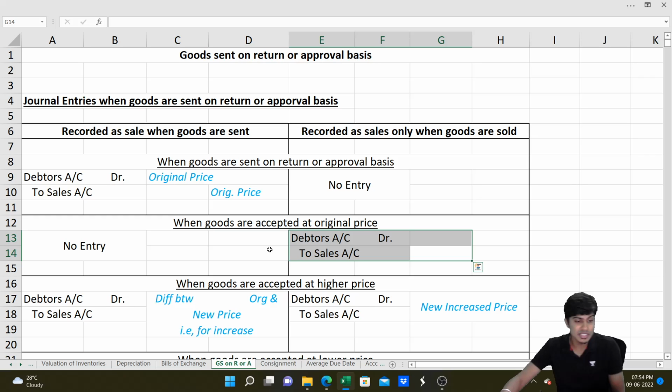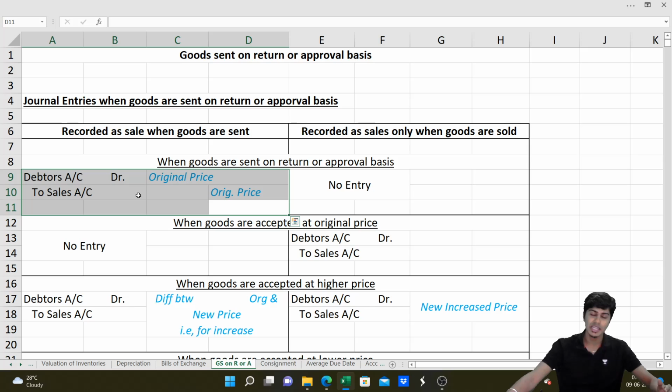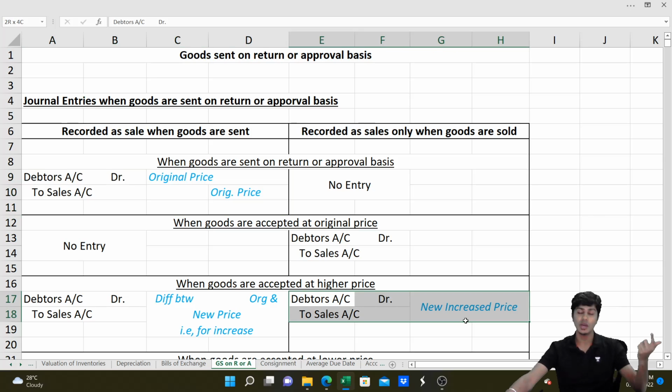Certain times you send the goods to them at one price, but when they are accepting, you can force them to accept it at a higher price and collect higher money. Assume that you send the goods at 10,000 and now you are convincing them to buy it at 11,000. So for 10,000 the entry is already passed. For the additional 1,000, you will now write the entry.